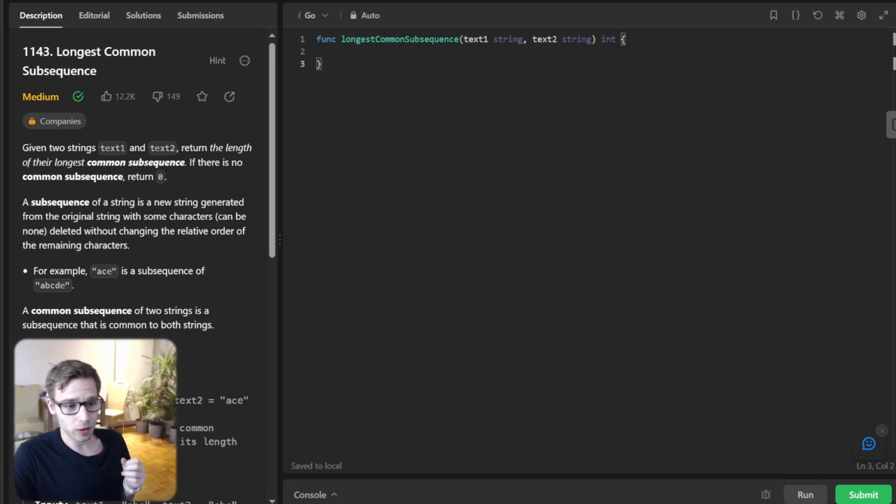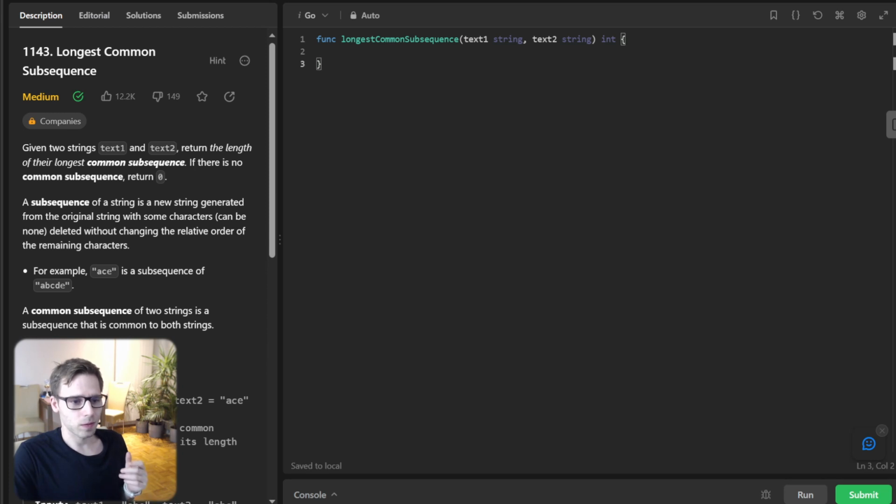Now that we understand the example and what the task asks, before we dive into coding, let's first discuss the logic behind solving this problem. Understanding the core idea will make the coding part much more intuitive. The problem of finding the longest common subsequence, or LCS, is a classic in computer science, and it's often solved using dynamic programming. Why dynamic programming? Well, this problem has both optimal substructure and overlapping subproblems, the two main ingredients for a dynamic programming solution.